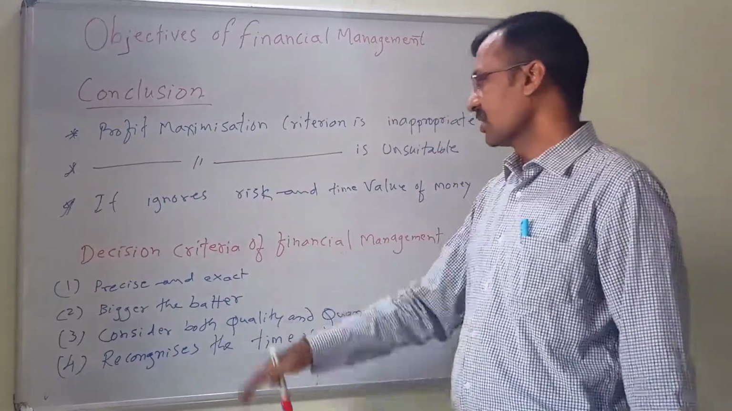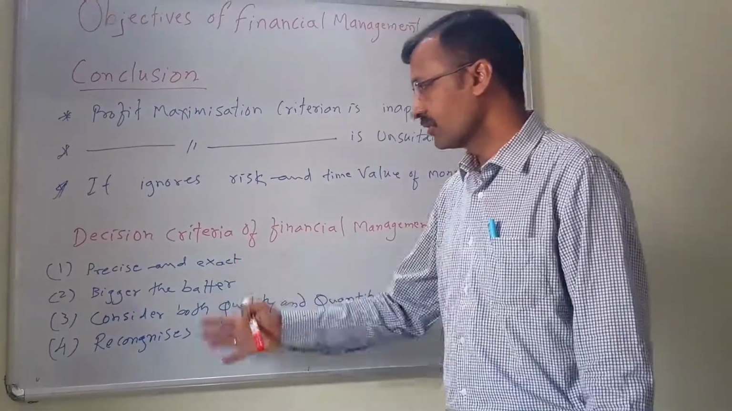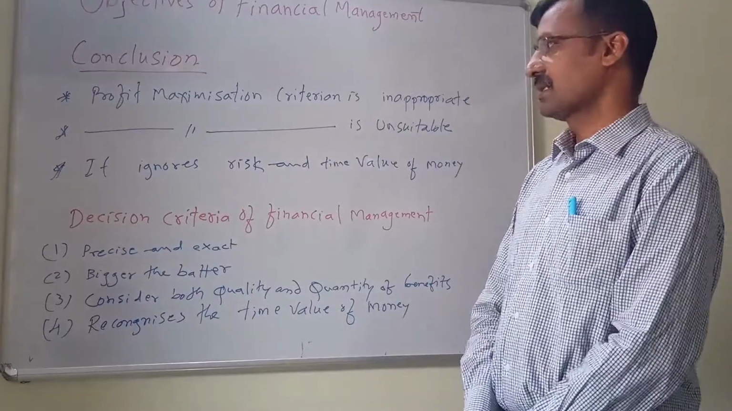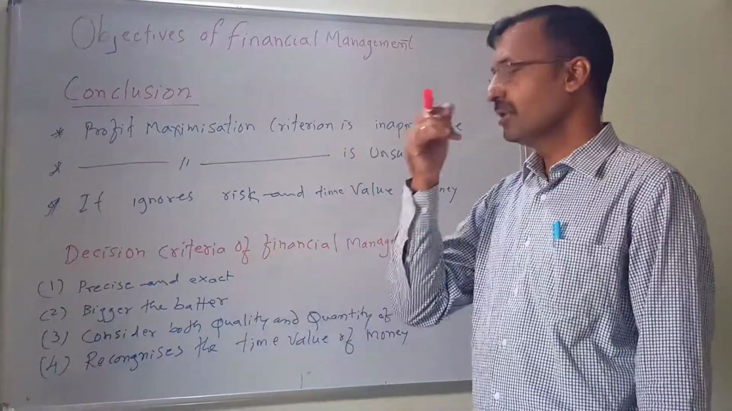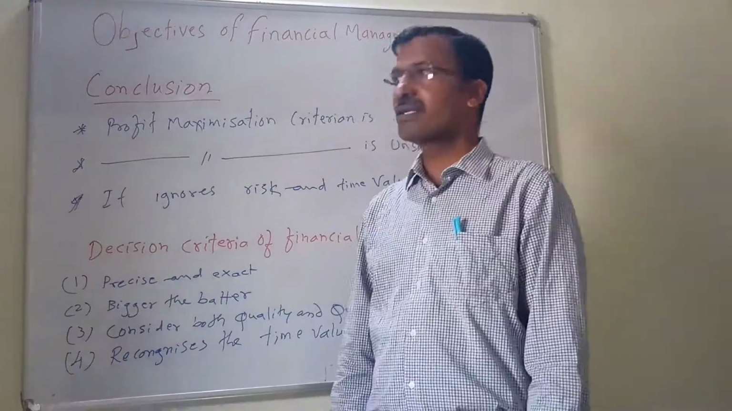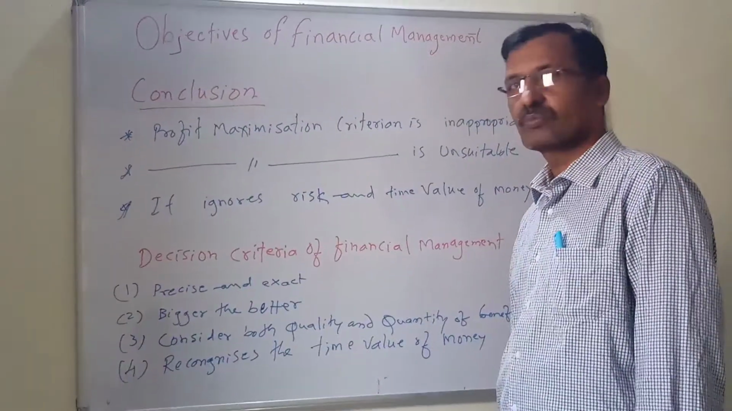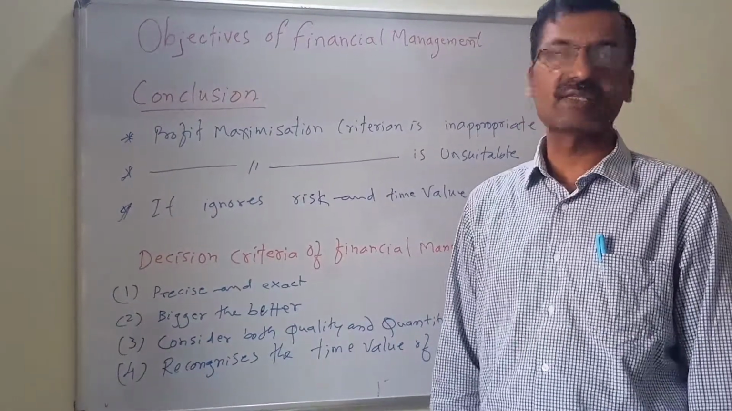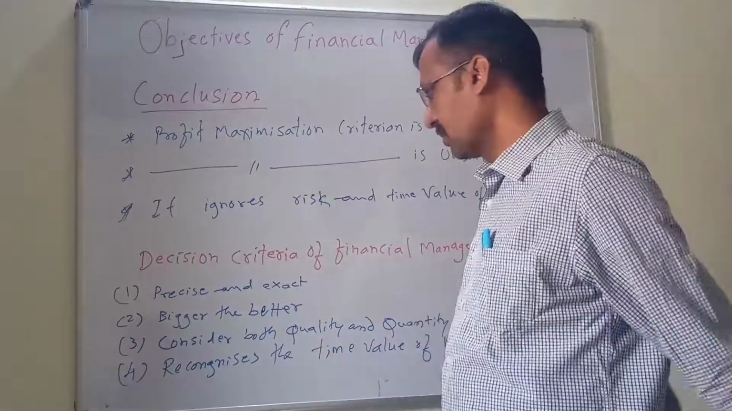The decision criteria of financial management should include these four important considerations. First one is precise and exact. Whatever decision we are taking should be precise and exact. Then it will give accurate results. But profit maximization will not take that into consideration. Second one is bigger the better. Always in finance we think that bigger is the better. The more we receive, the better it is for the organization.